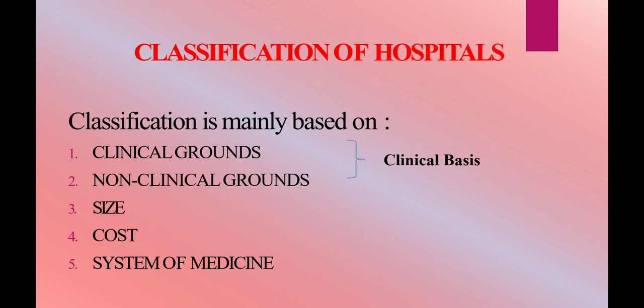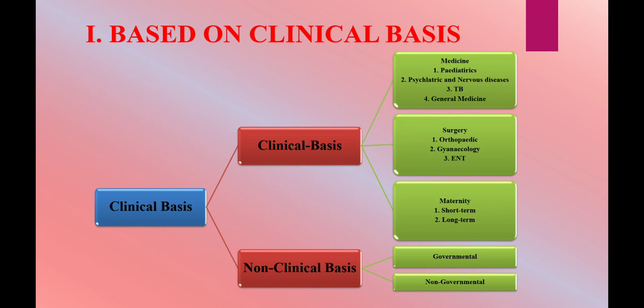Now we'll talk about the classification, or you can say the types of hospital. Mainly hospitals are classified on the basis of clinical ground, then on the basis of size, cost and system of medicine. First we'll talk about the clinical basis. The clinical basis is further divided into two types, that is clinical ground and non-clinical ground.